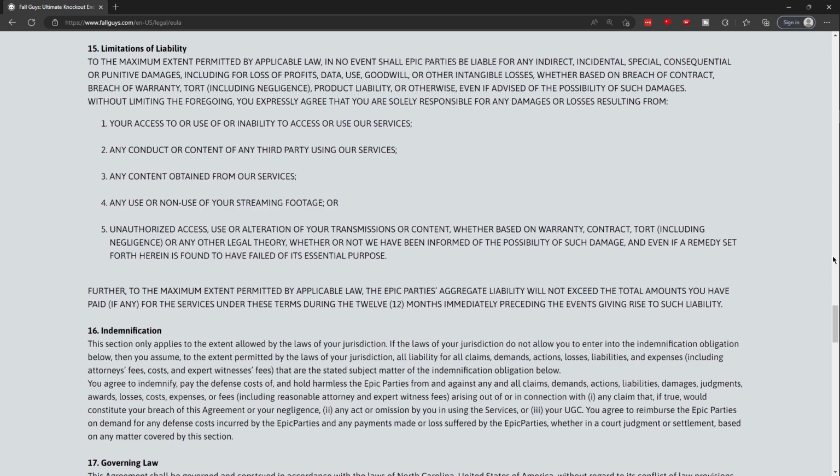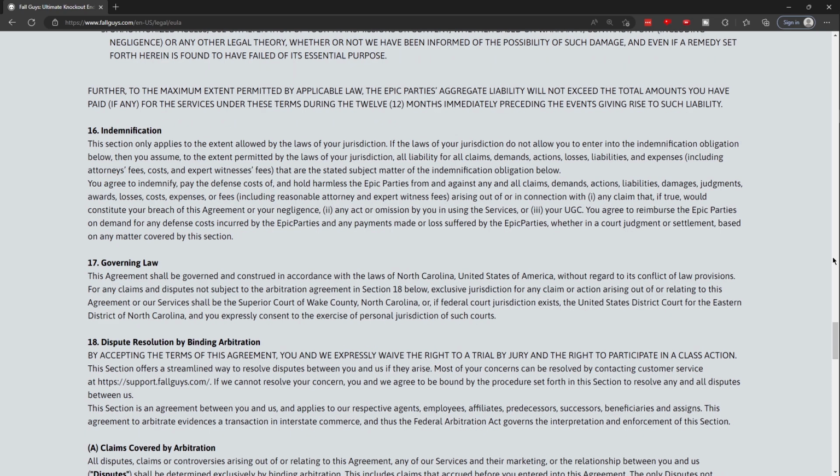Unauthorized access, use, or alteration of your transmission or content, whether based on warranty, contract, tort, including negligence, or any other legal theory, whether or not we have been informed of the possibility of such damage, and even if a remedy set forth herein is found to have failed of its essential purpose. Further, to the maximum extent permitted by applicable law, the Epic parties' aggregate liability will not exceed the total amount you have paid, if any, for the services under these terms during the 12 months immediately preceding the events giving rise to such liability.